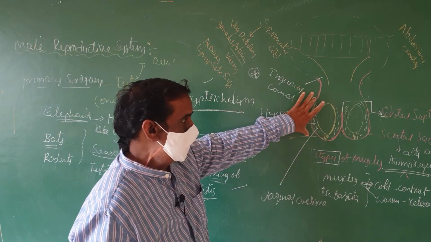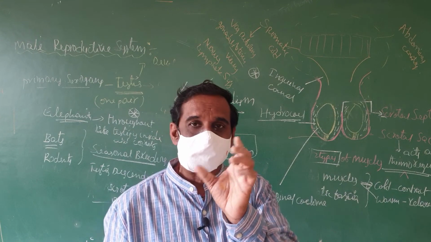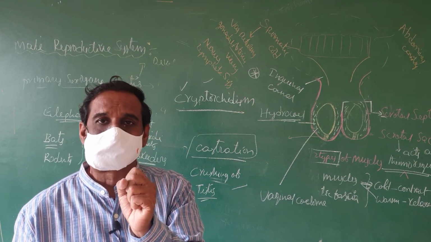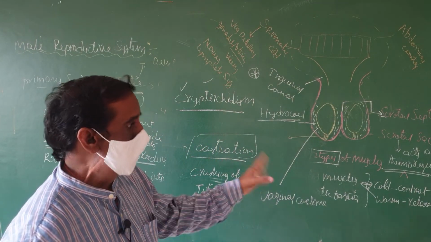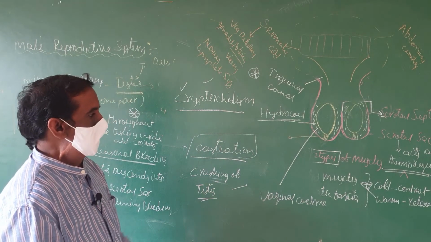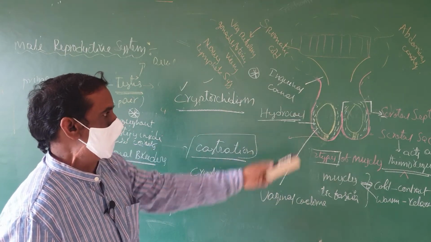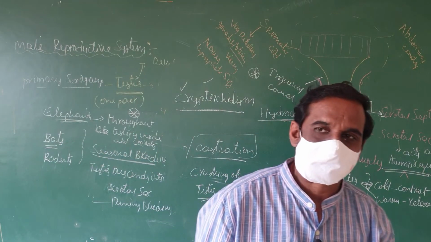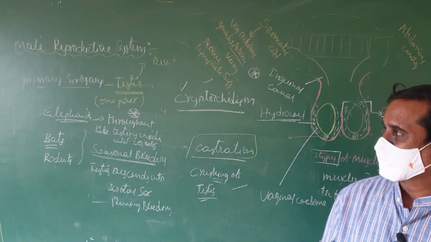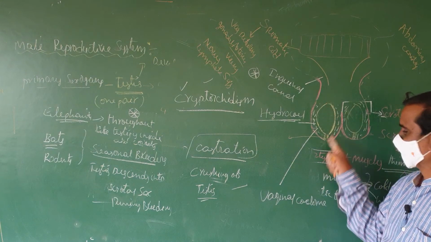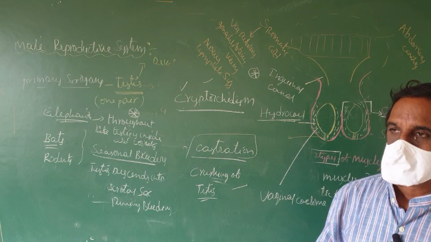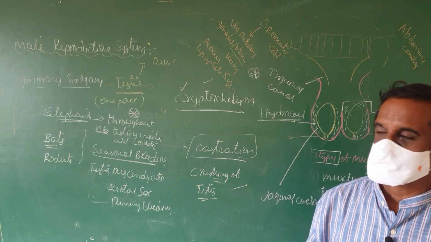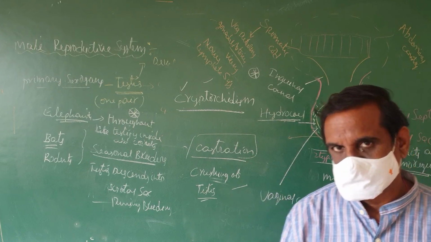In the walls of this scrotal sac, the muscles contract during cold conditions and relax during warm conditions. And this hydrocele also acts like a cushion. This is about the male reproductive system, the scrotal sac and the testis. Tomorrow we can discuss the internal structure of the testis, the various structures we can see inside the testis. Thank you, students.